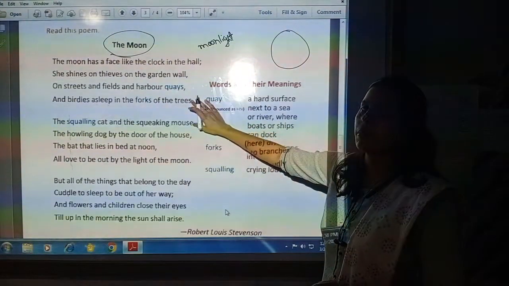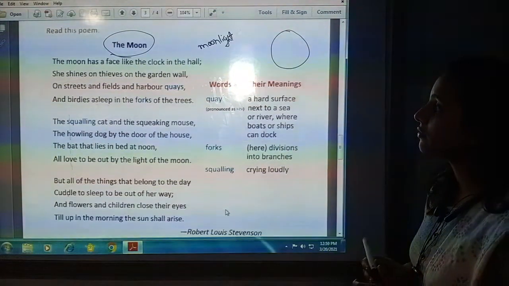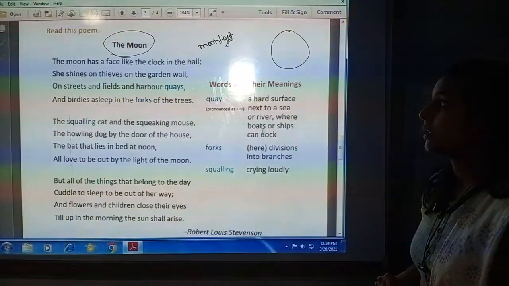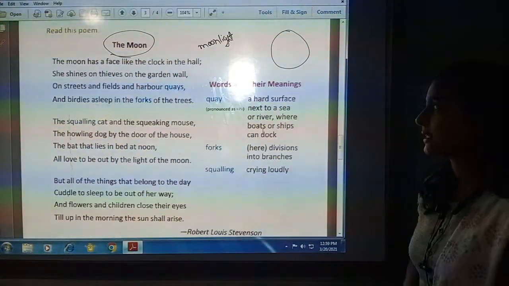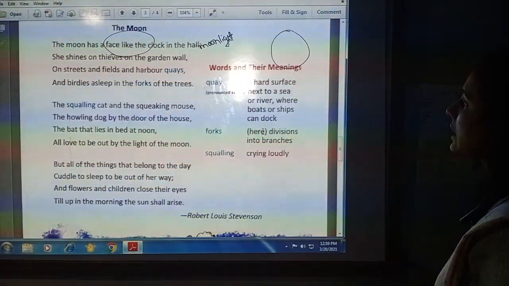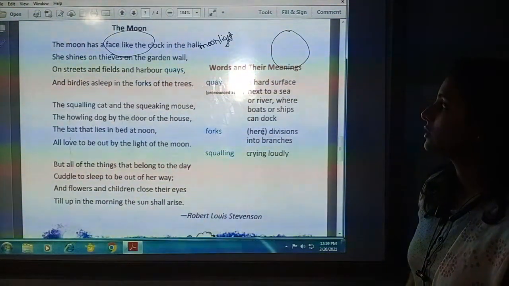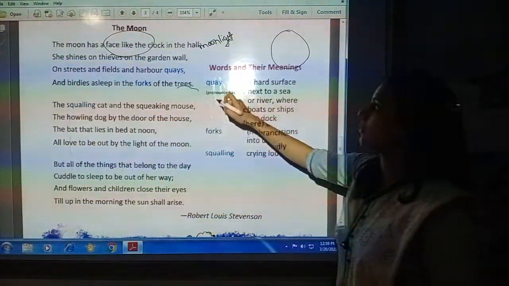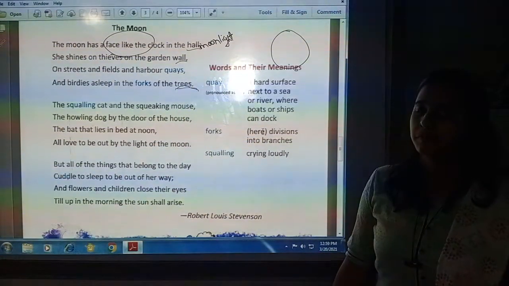On streets and fields and harbor quays and birdies asleep in the forks of the trees. Quays means key. Here the word is pronounced as quays, just to rhyme with this. Clear? Hall is rhyming with the wall and quays is rhyming with the trees.